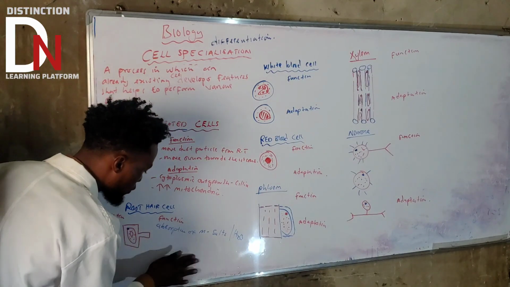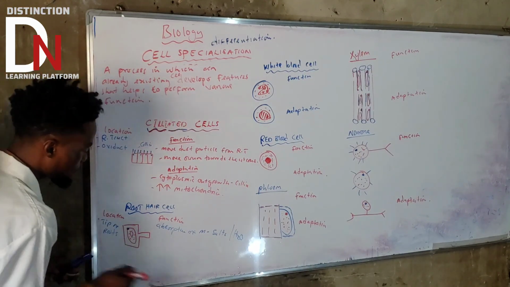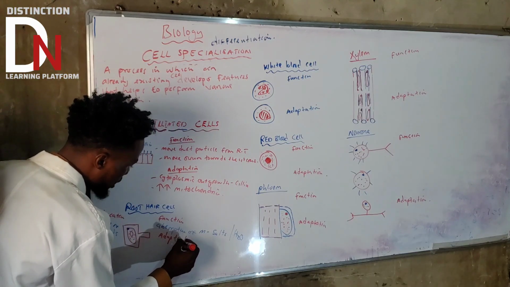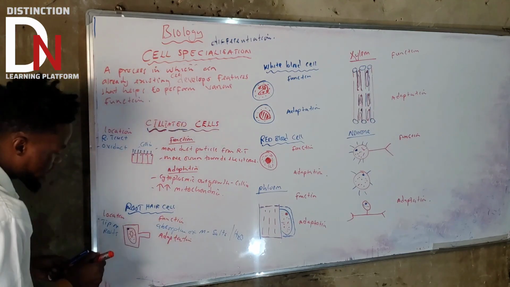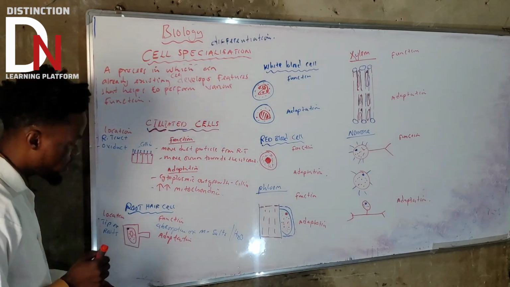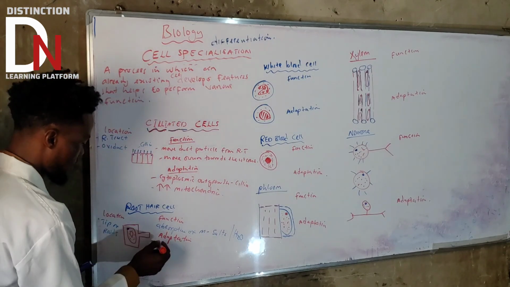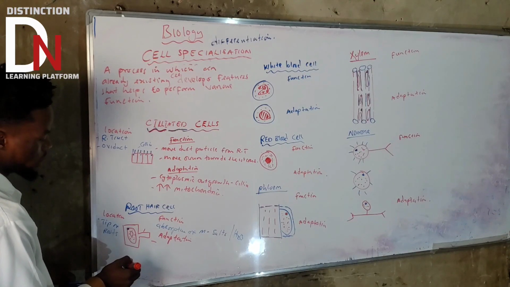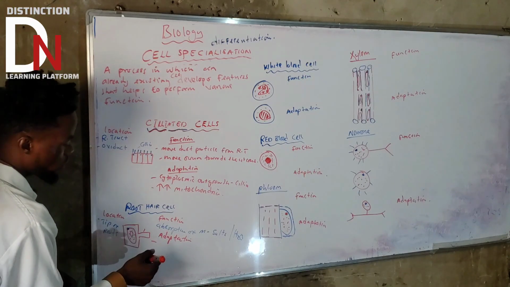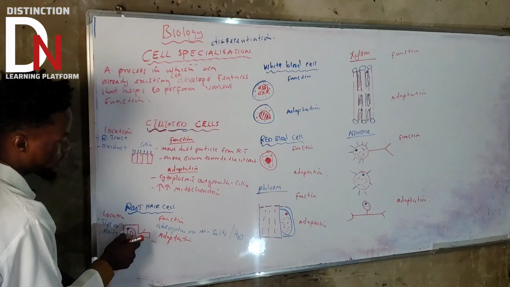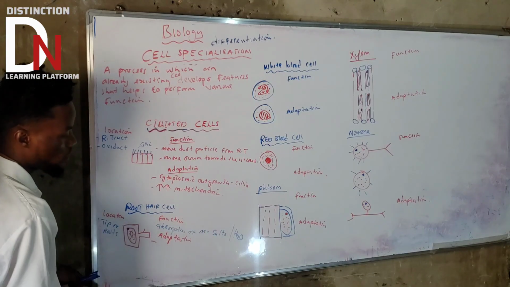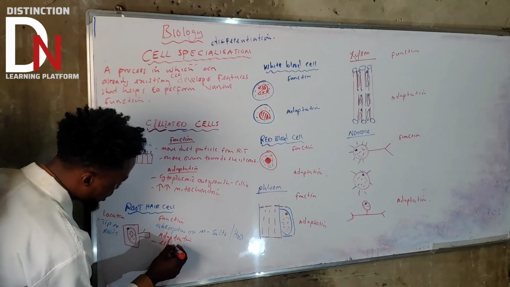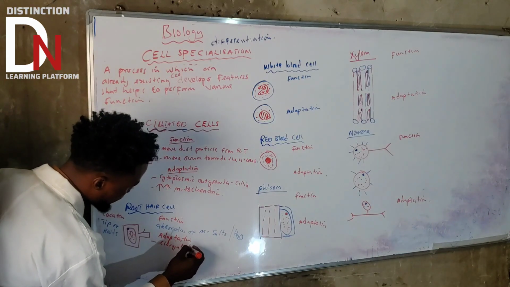What are the adaptations of this root hair cell? So adaptation, remember that the feature that you can only find on this cell that you can't find somewhere else. So what is the first feature? As you can see, this one is an outgrowth, okay? Elongated growth. So this one is the one that helps in the absorption of mineral salt and water. So we are saying presence of elongated outgrowth.